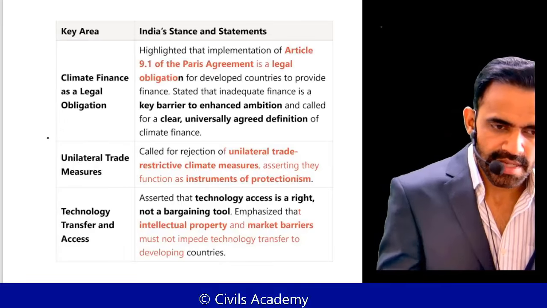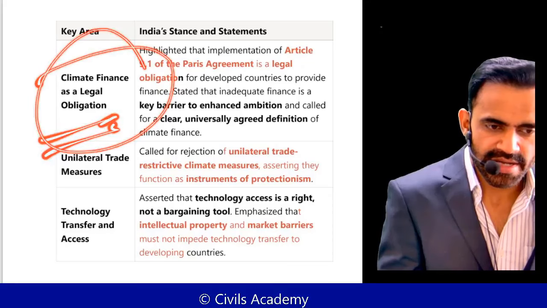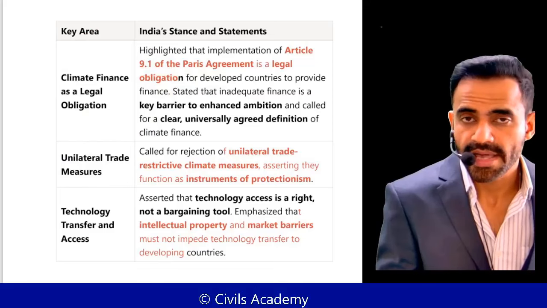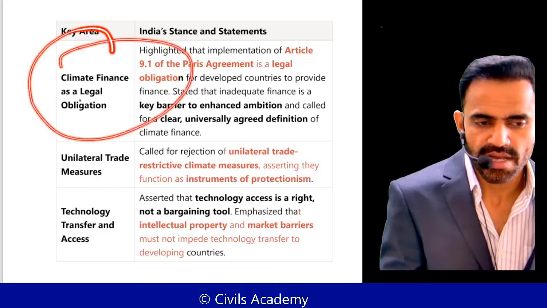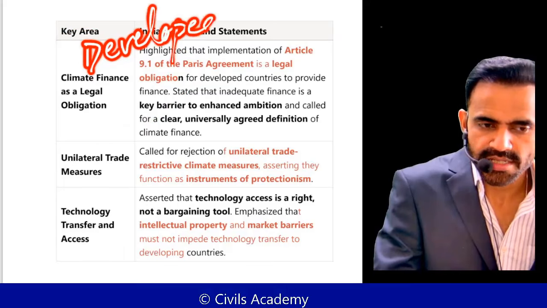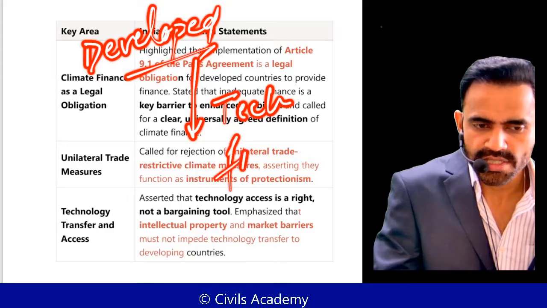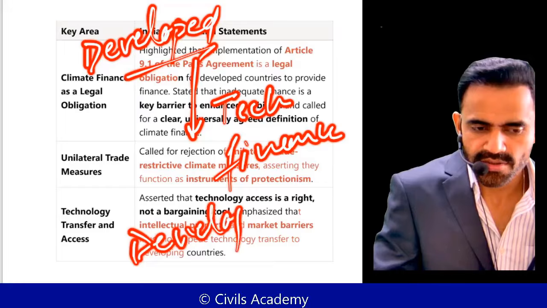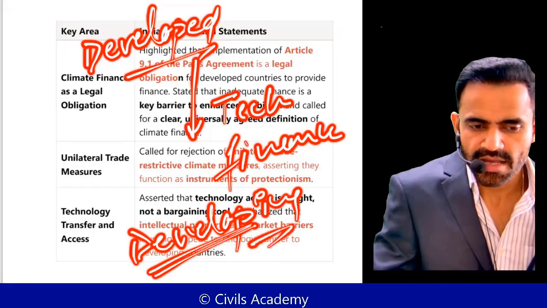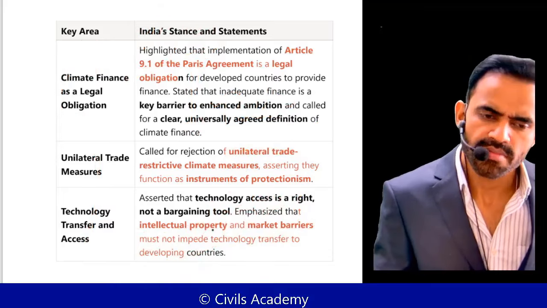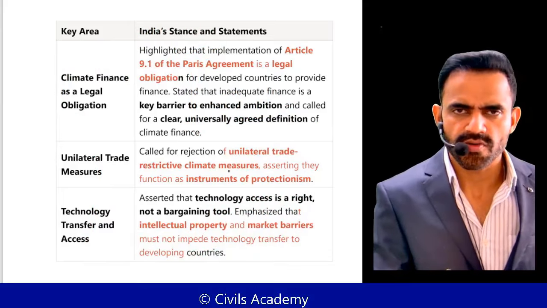Then there is climate finance as a legal obligation. India's stance is that Article 9 of the Paris Agreement explicitly talks about climate finance. That means developed countries will provide technology and finance to whom? Developing countries. For what? For dealing with climate change. That is it. You just need to understand this thing. That is our stance. Rest everything is around this philosophy only.